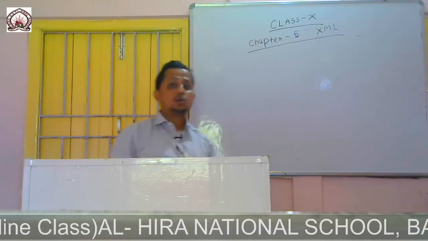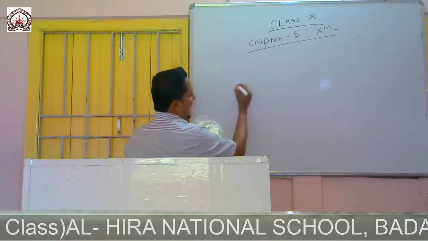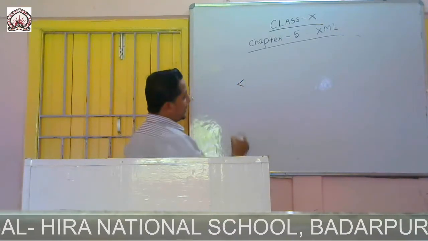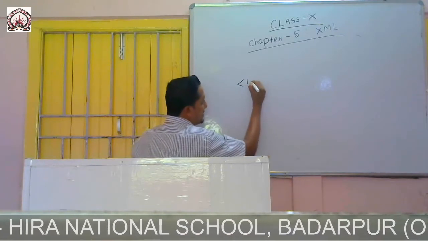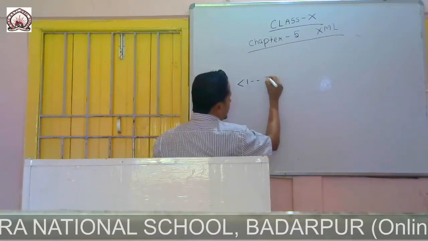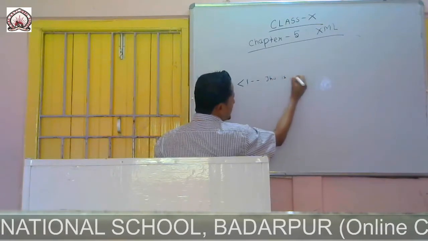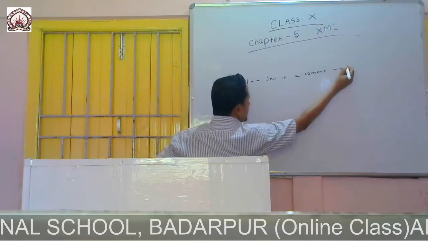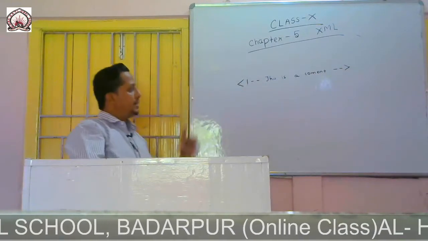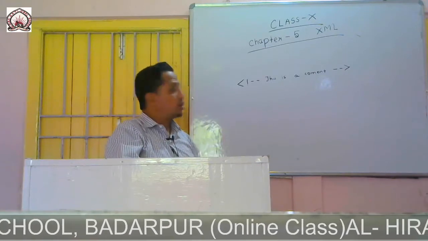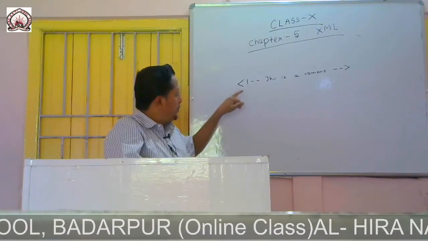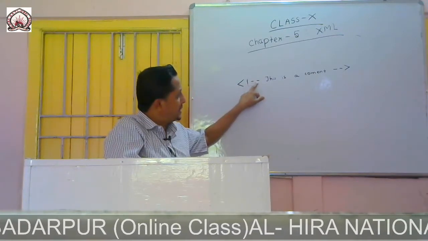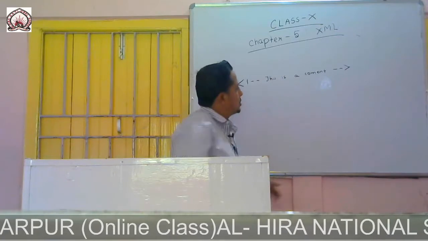So how do we write comments? Basically, we write an XML comment with a less than sign, then an exclamation sign, then two dashes, and then say this is a comment. So this is how we write a comment in XML. We start with less than sign, then exclamation sign, then double dash, this is a comment, and close with double dash and greater than sign.